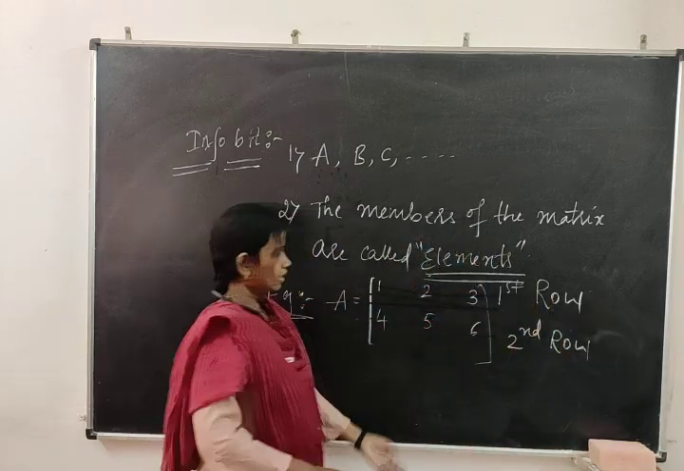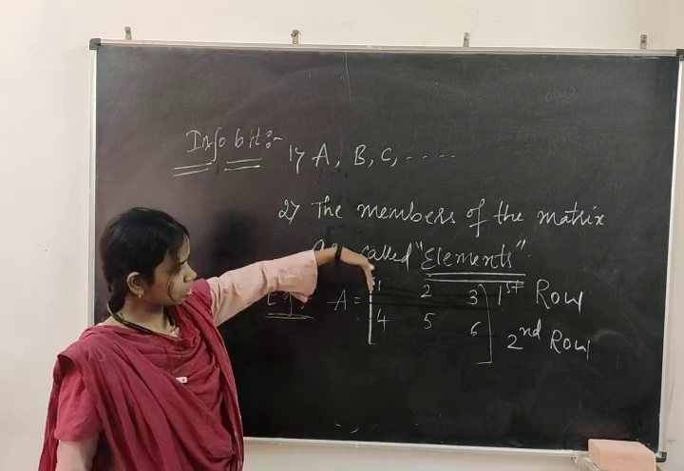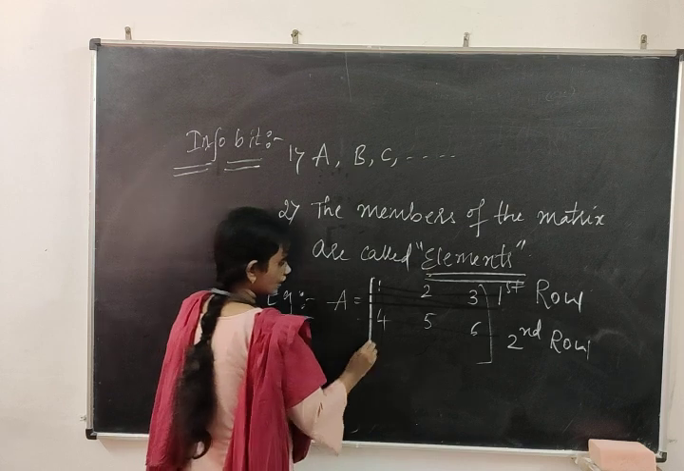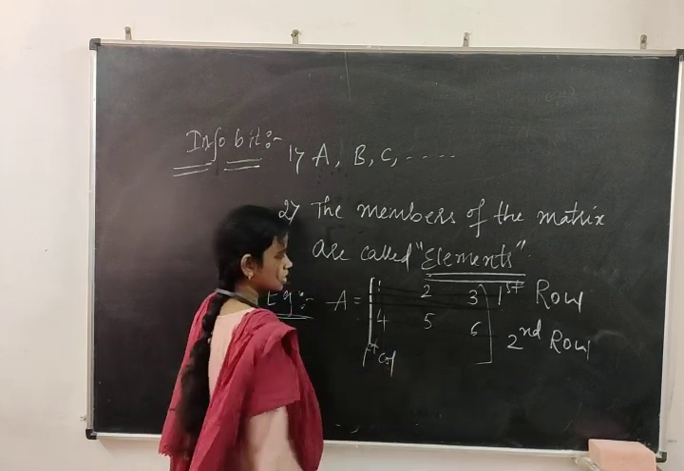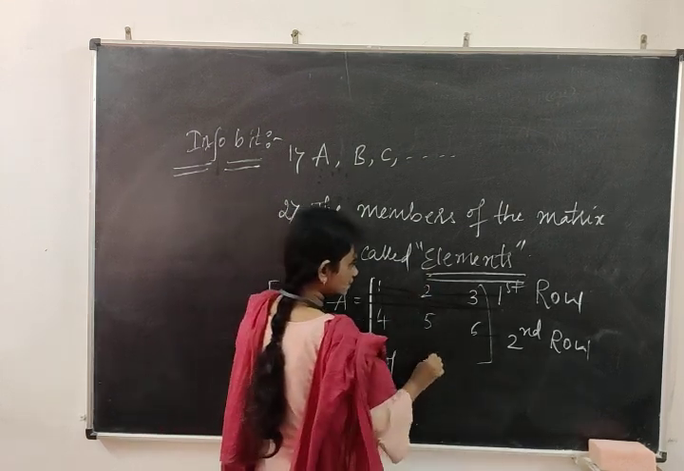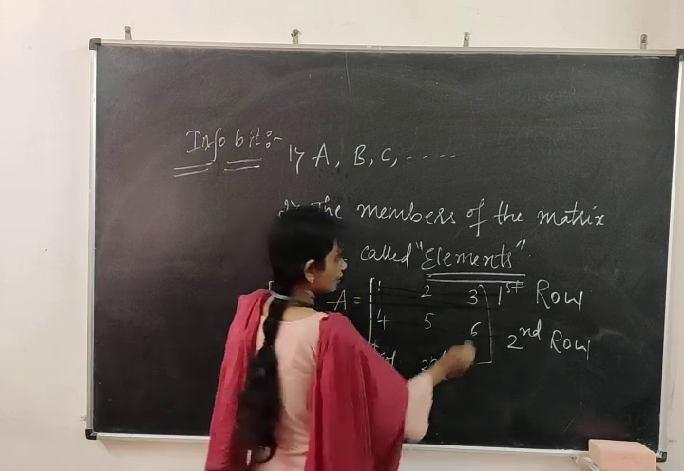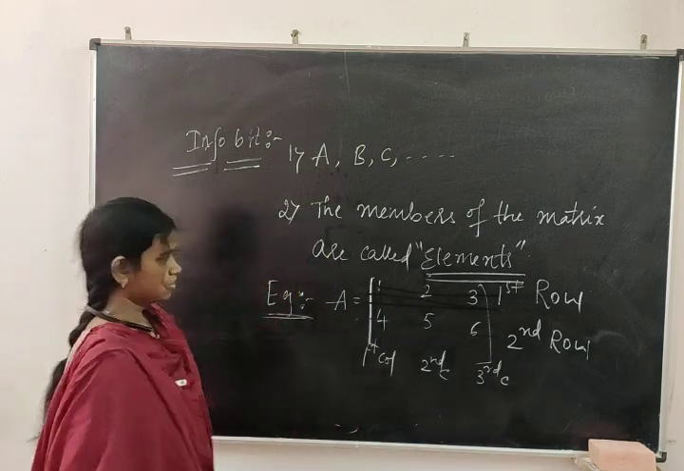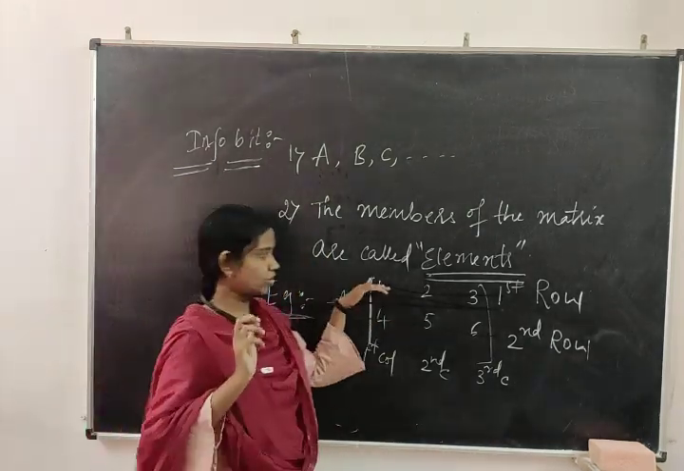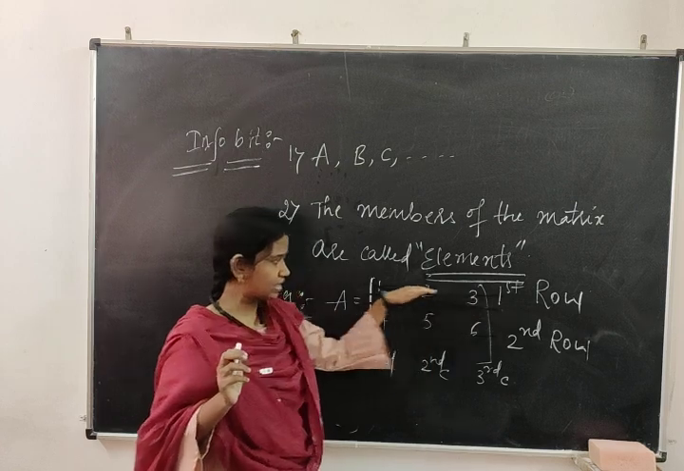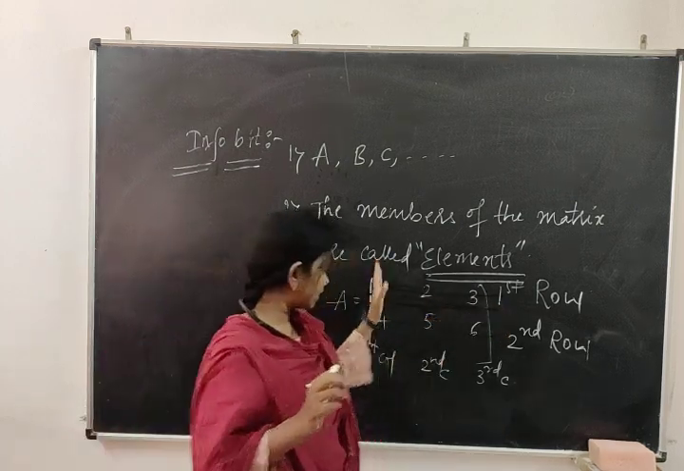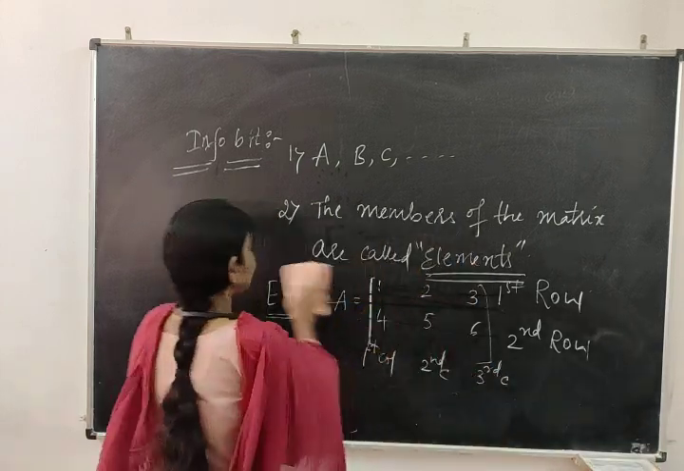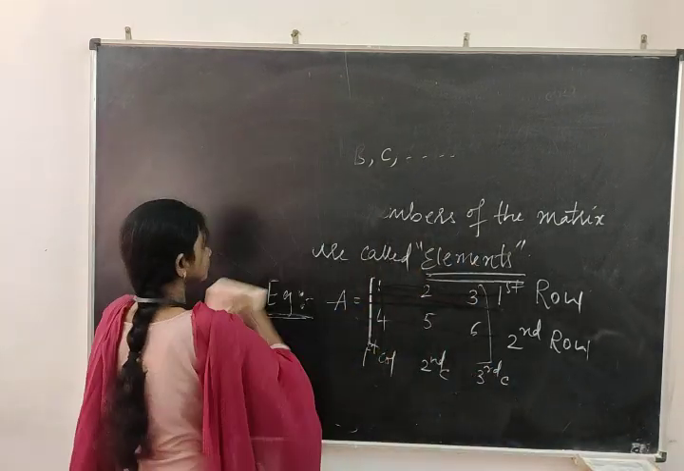Similarly, columns are also there. Which are the columns? This 1, 4, this vertical direction whatever you are reading, is said to be the first column. This 2, 5 you are going to treat as the second column, and this 3, 6 you are going to read as the third column. So, how do you always read rows? You read the horizontal direction for the row, and the vertical direction for the column. Okay?